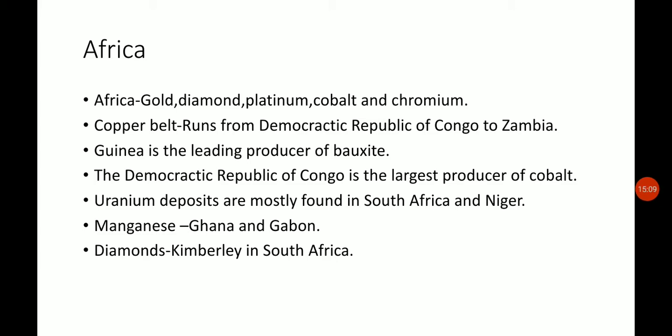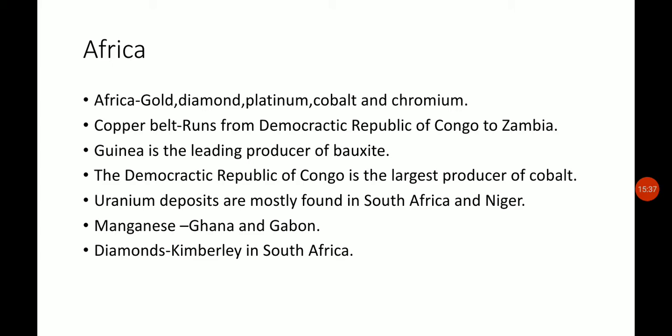Moving to Guyana, it is the leading producer of bauxite. That means Guyana is considered the leading producer of bauxite, and the Democratic Republic of Congo is the largest producer of cobalt. Gold is also mined in South Africa, Zimbabwe and the Democratic Republic of Congo.